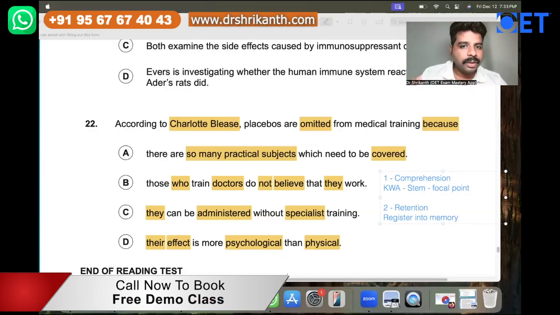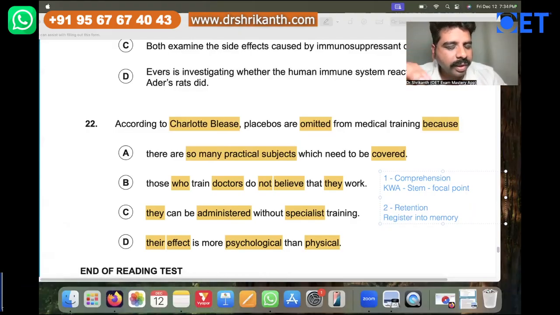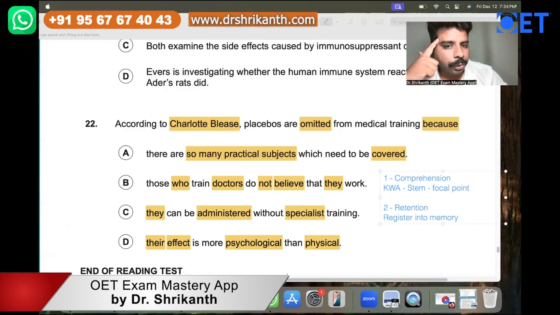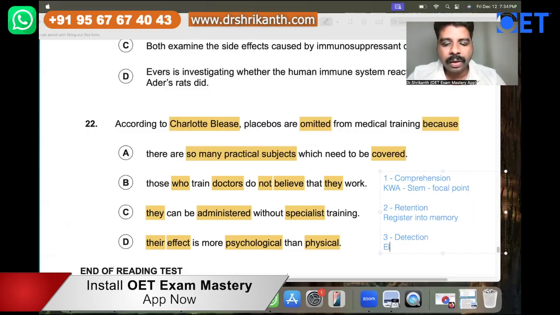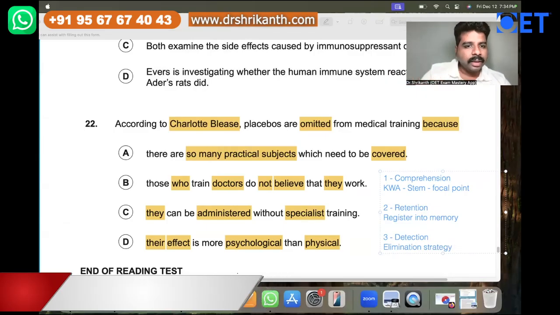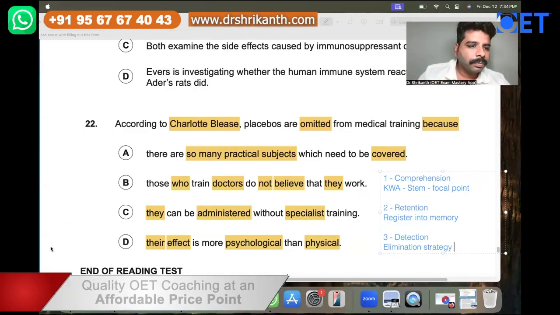Once you have read the question, now you're going to the paragraph. When you're going to the paragraph, you are not supposed to forget the question. So you must have the ability to register this information into your memory. Now comes step number 3, which is detection. Now you have to detect the right answer. Here you have to bring in your elimination strategy, that is, try to eliminate the incorrect answer options one by one.